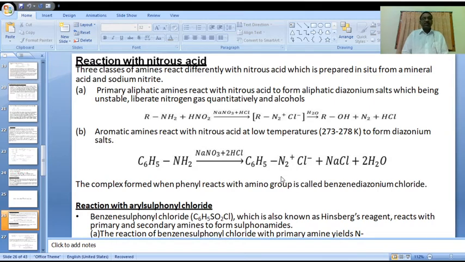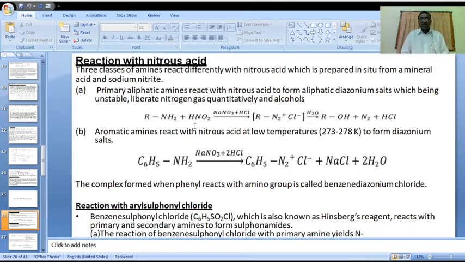Here, please observe, the primary amine RNH2 on reaction with nitrous acid, HNO2, or in another way, sodium nitrite plus HCl, produces nitrous acid HNO2.